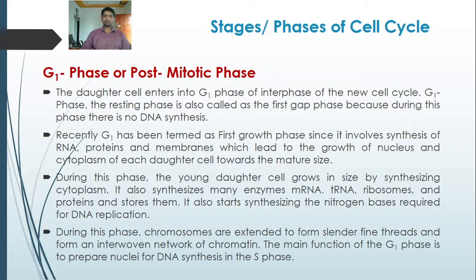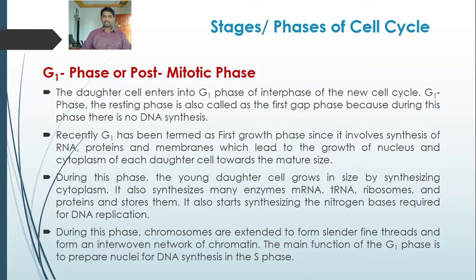So this is all for the G1 phase, where cell growth takes place. It leads to the growth of the nucleus and the cytoplasm of each daughter cell towards the mature size. It involves synthesis of RNA, that is both mRNA and tRNA, proteins, ribosomes, membranes, many enzymes, and they can be stored in the cell.